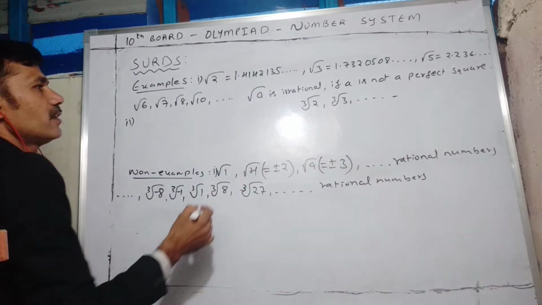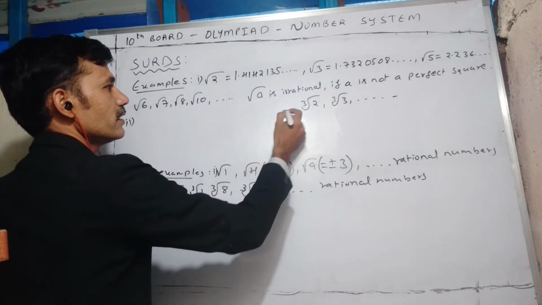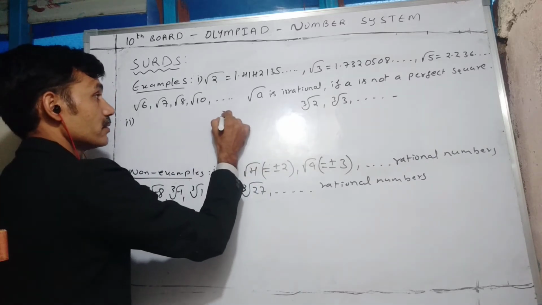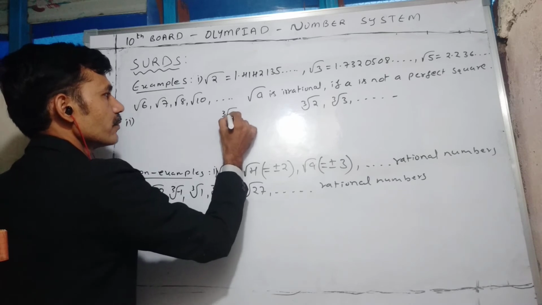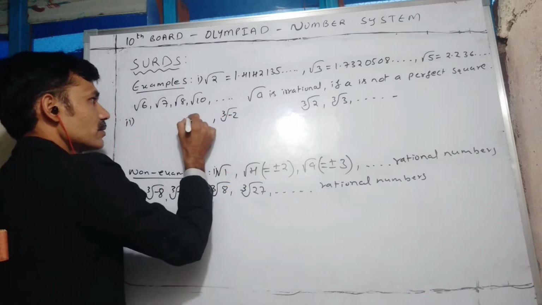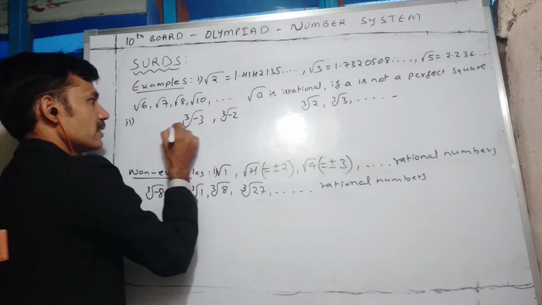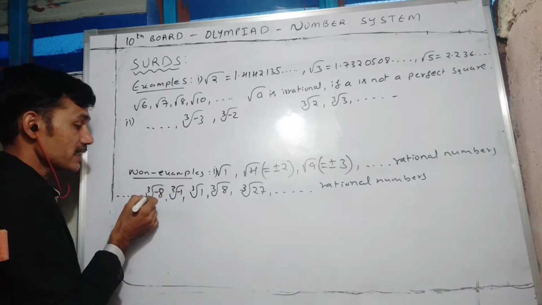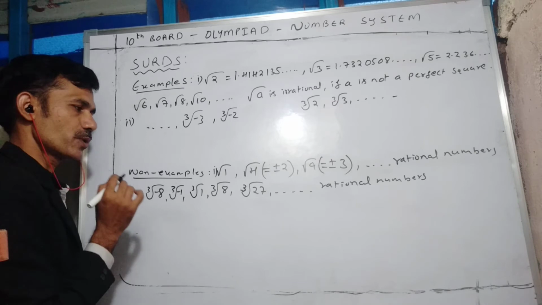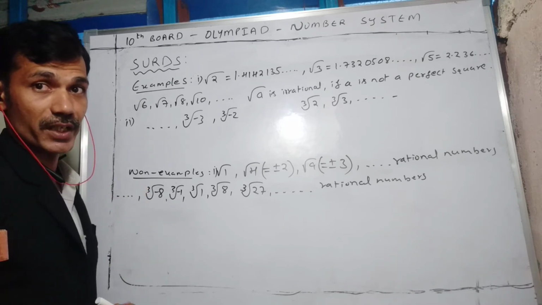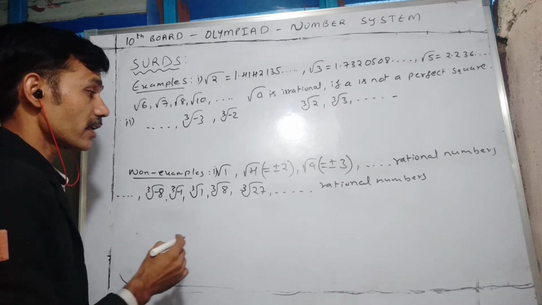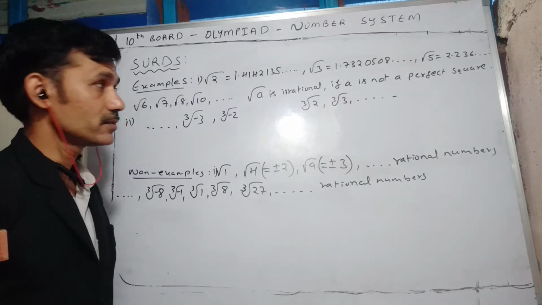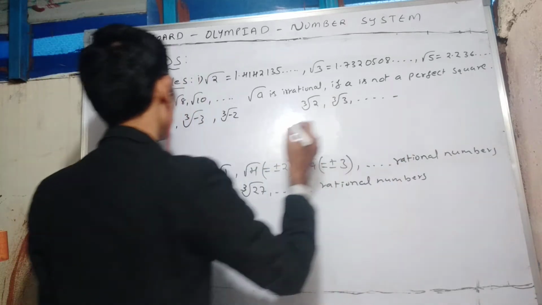Here negative numbers also you can take: cube root of minus 2, cube root of minus 3, cube root of minus 4. But cube root of minus 8 you cannot take, or cube root of minus 27, such numbers we cannot take. Why we cannot take: because 27 and 8 are perfect cubes. So in general you can tell.